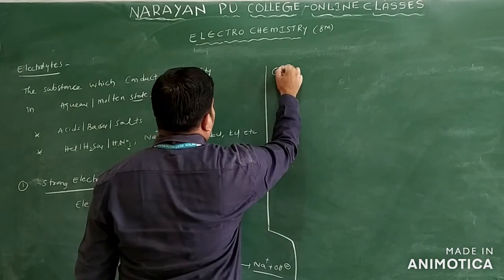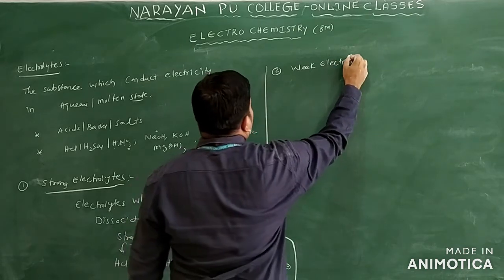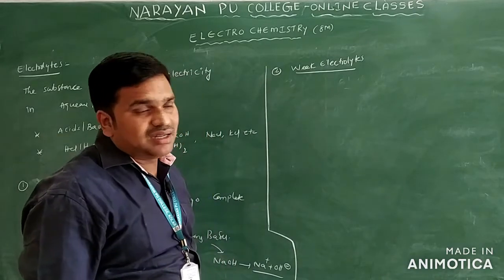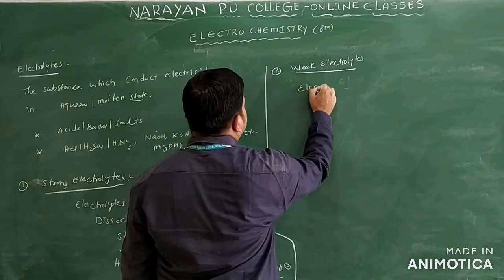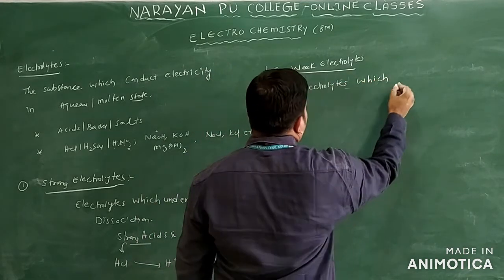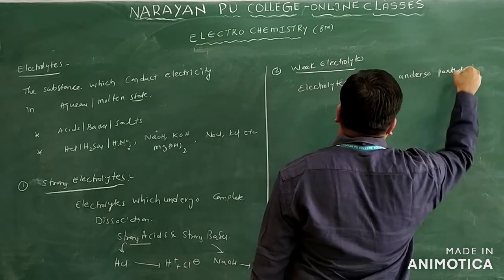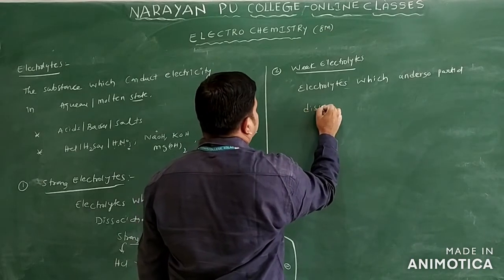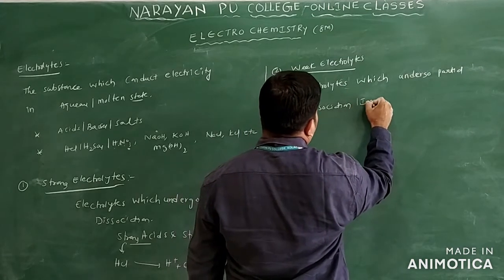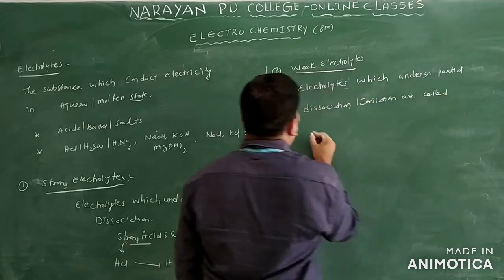And the second one we have is weak electrolytes. The electrolytes which undergo partial dissociation, or we can say ionization, are called weak electrolytes.